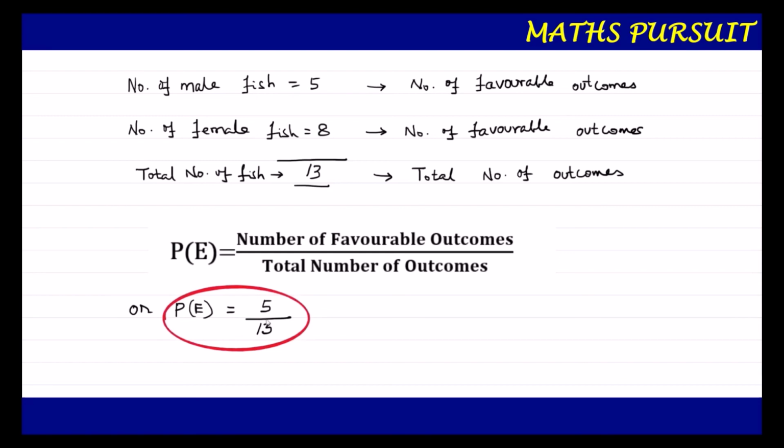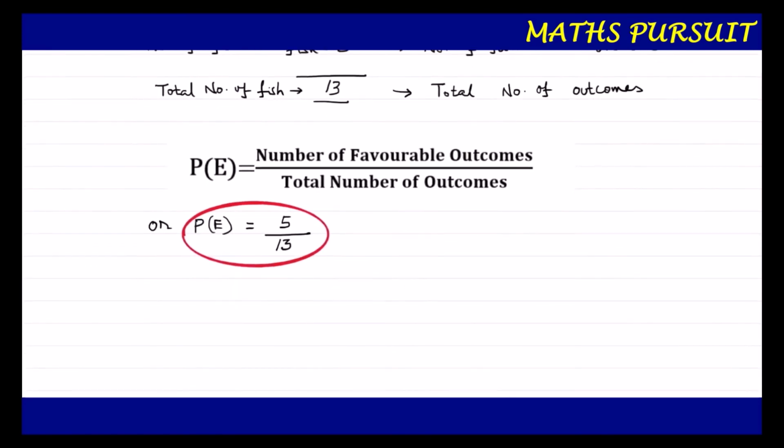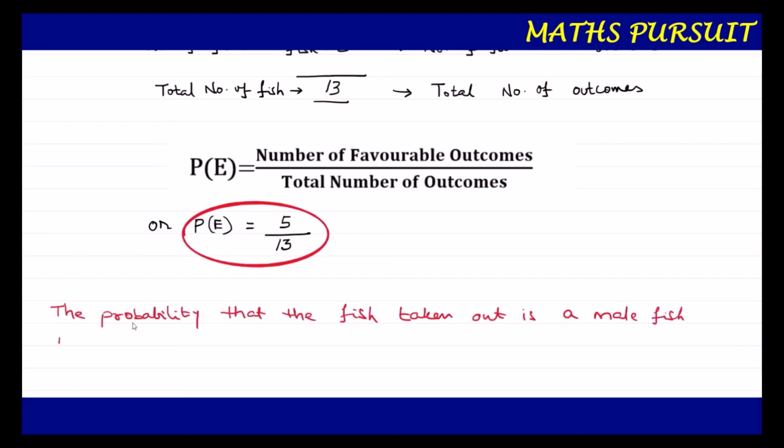At the end of this, we just need to write down our concluding sentence. So what we can write: the probability that the fish taken out is a male fish is 5 upon 13. Hope guys you understood how I worked out. This is as simple as this.